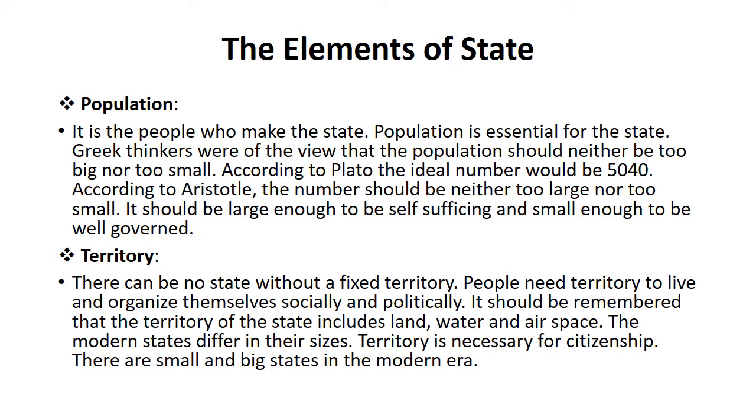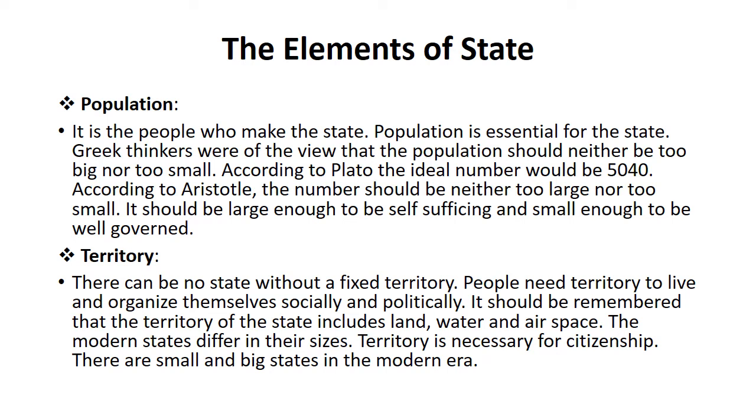But if we look at contemporary or modern states today, it's very difficult to see a state with a population of 5,000 people. But in ancient Greece, it was possible. So population is the first element of the state. The second element of the state is territory. I mean, we say that there can be no state without a fixed territory. In order to call something a state, we need to have a fixed territory.